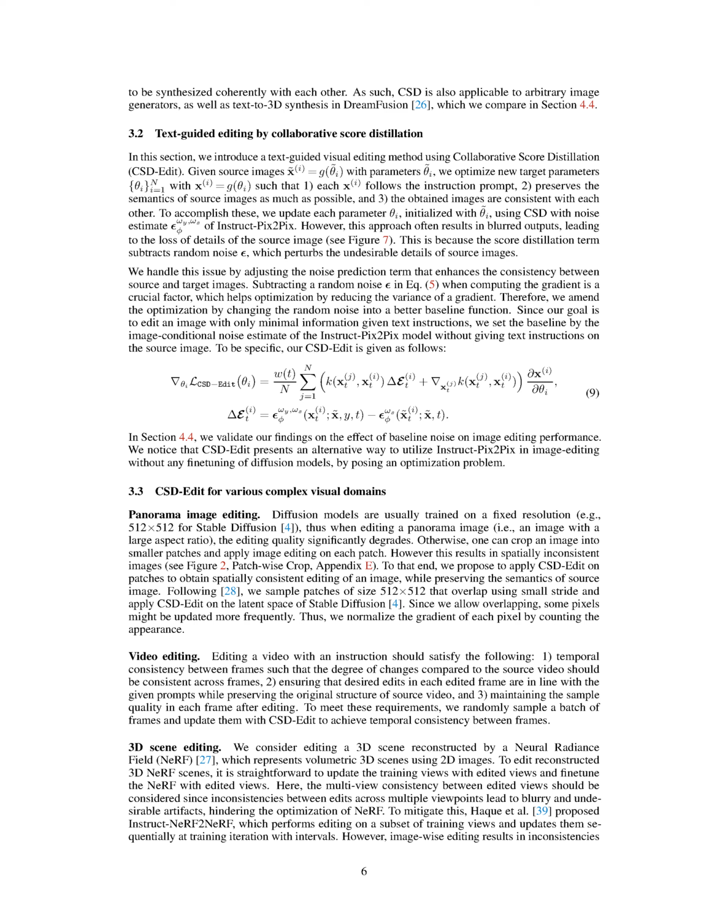They optimize target parameters to generate new images that follow instruction prompts, preserve the semantics of source images, and maintain consistency among the generated images. However, the current approach often leads to blurred outputs due to the subtraction of random noise, which removes important details. To address this, they adjust the noise prediction term and use a better baseline function to improve the optimization process.